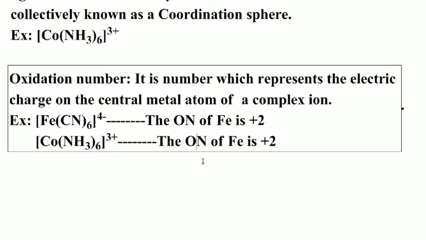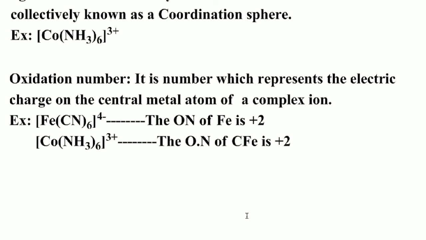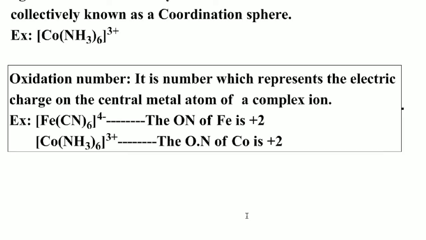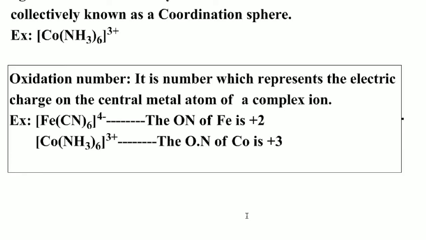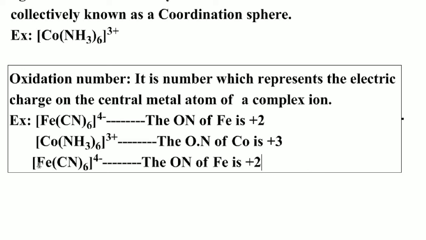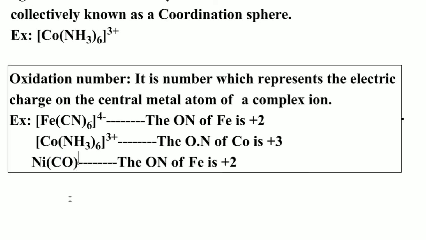Similarly, if you take one more example like nickel tetracarbonyl, Ni(CO)4, the oxidation number of the central metal atom nickel is 0.